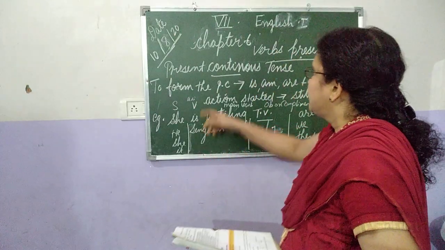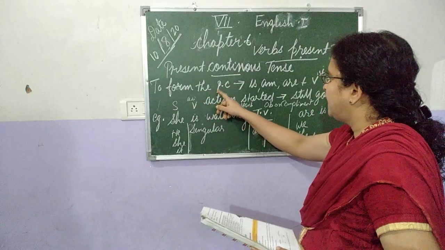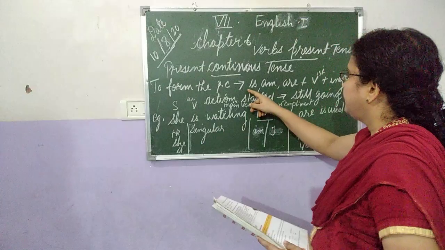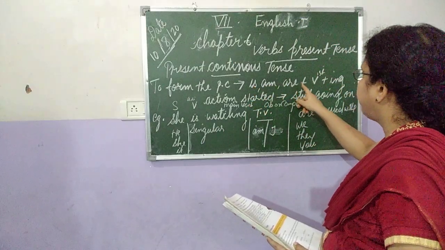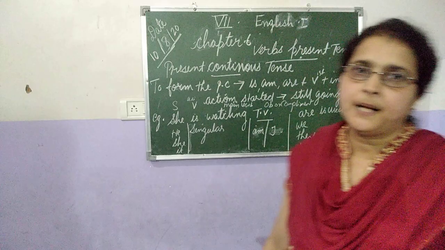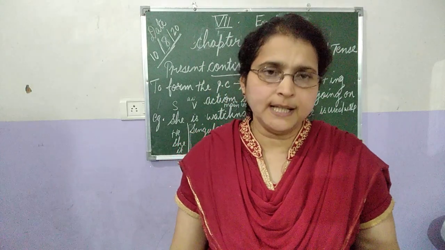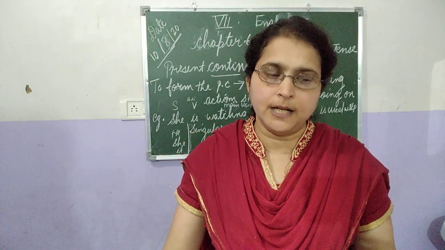Okay. So here, to form the present continuous, we use is, am, are plus the verb's first form plus ing. So how can we form the present continuous tense? We use is, am, are plus the first form of the verb plus ing. So we can say the action started in the past and is still continuing, we use present continuous tense.